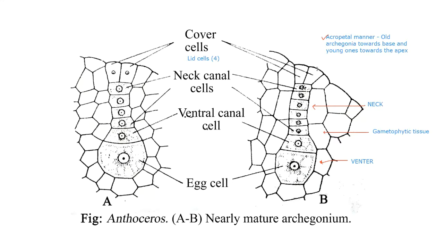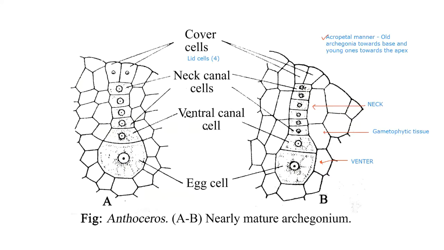Now mucilage, as I said, is basically sticky substance, and it absorbs a lot of water. So just imagine if the mucilage present in the cover cell absorbs a lot of water, it is but obvious that it creates a pressure. It will swell, and as it gets more and more water, obviously there will be more pressure on these particular cover cells, which later on are going to simply break down and they will open this particular passage.